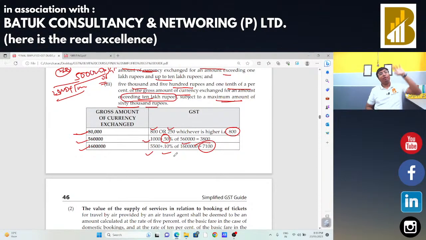Now, we have done the foreign currency situation. Lottery, we had already covered. Normal provisions, we had already covered. In case of money plus monetary consideration, we had covered. In case of distinct and related person, rule number 28. In case of principal and agent, rule number 29. If rule number 27, 28, 29 is not applicable, in that case, rule number 30 is there. Cost plus 10%, that is 110%, will be the value of supply. Now,